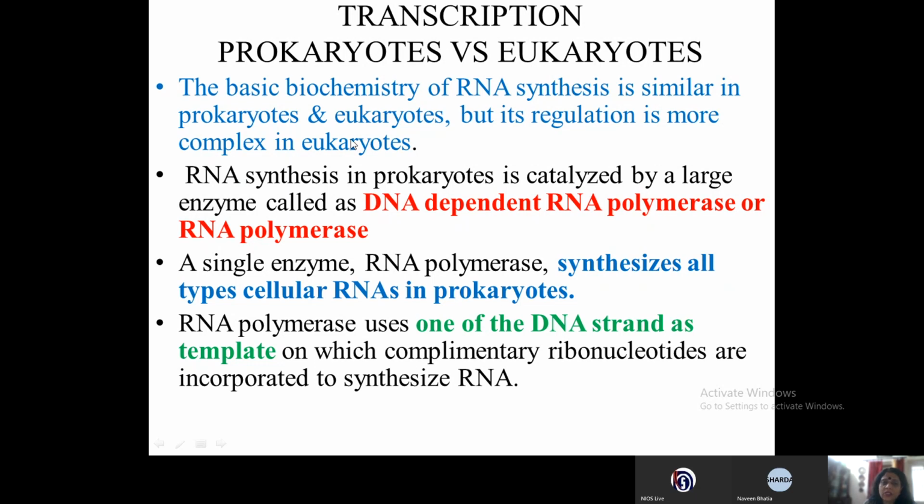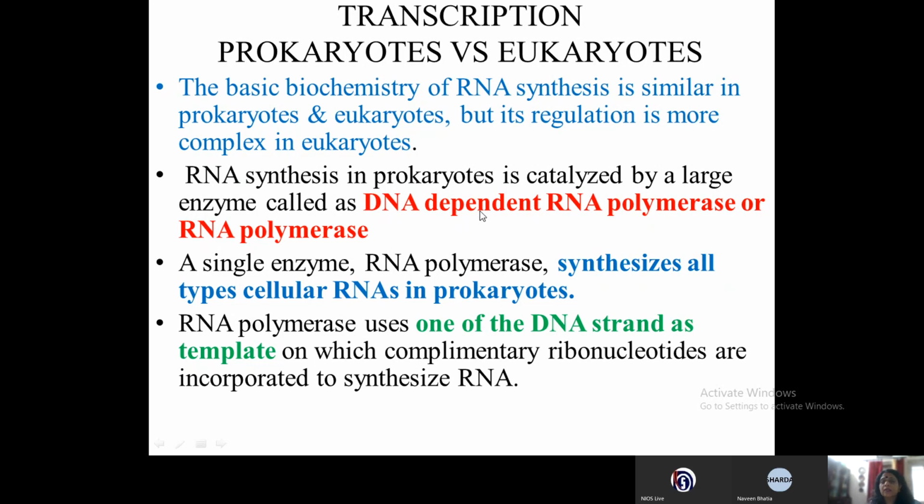Now, eukaryotes as such are complex. They are more evolved than prokaryotes, so obviously the processes are also a little different from the prokaryotes, but the basic biochemistry of RNA synthesis remains the same in prokaryotes as well as eukaryotes.